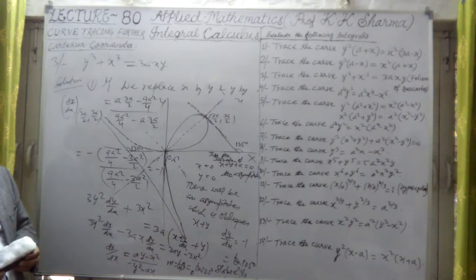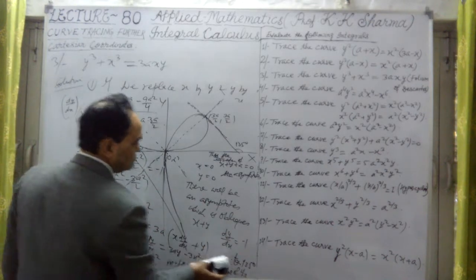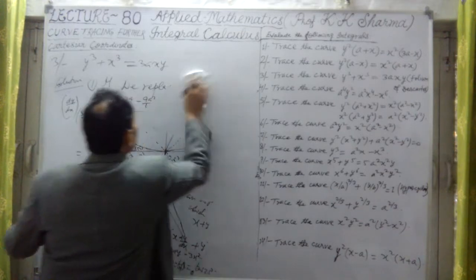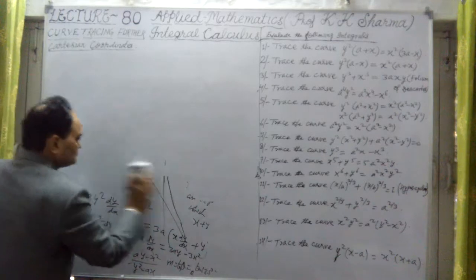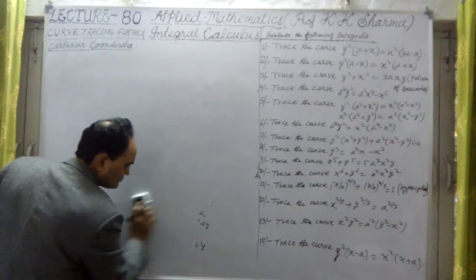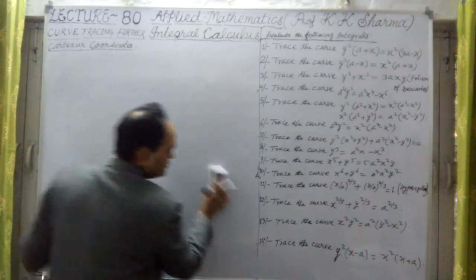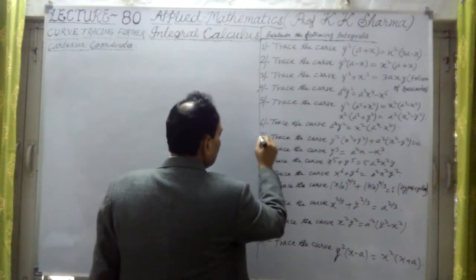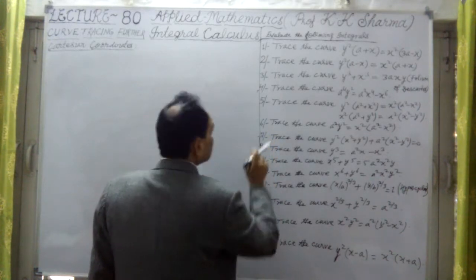Now let me take the next question, question number 4.